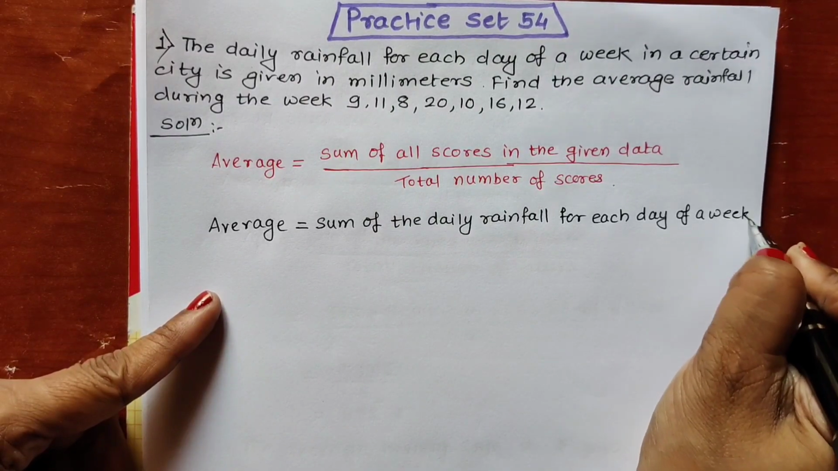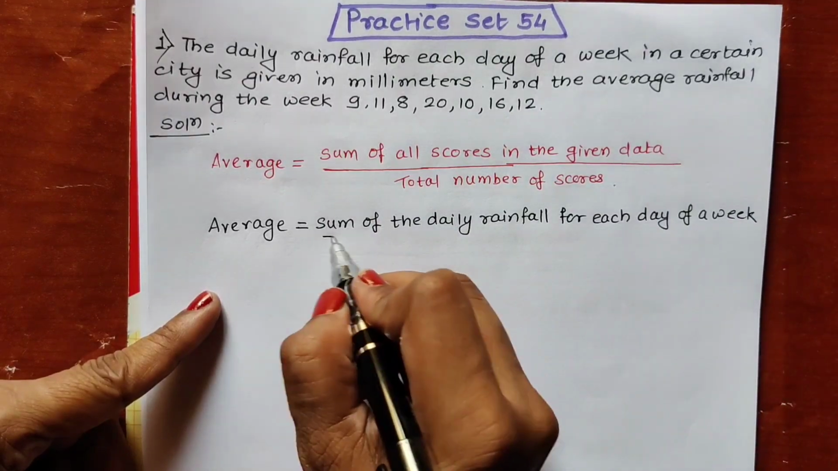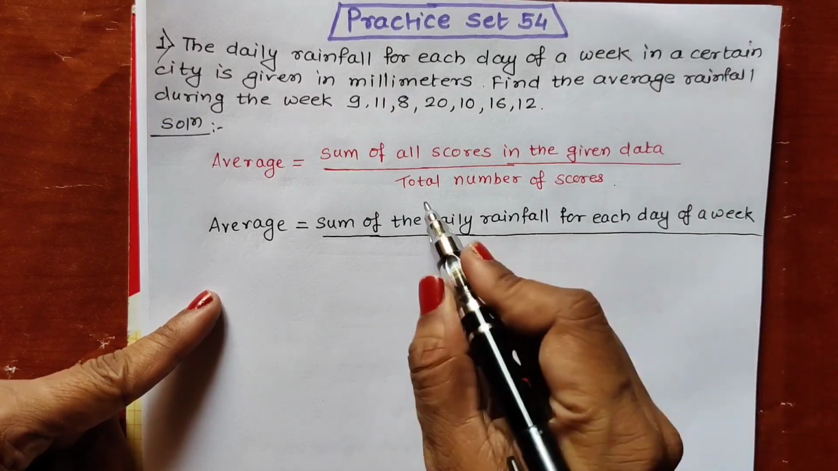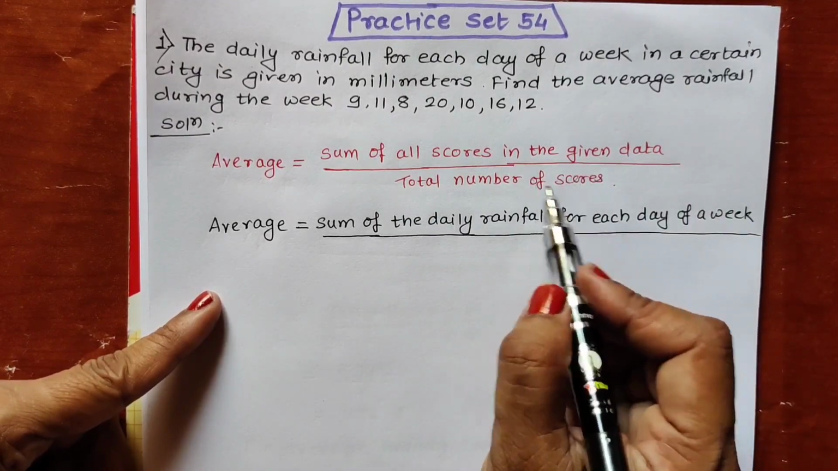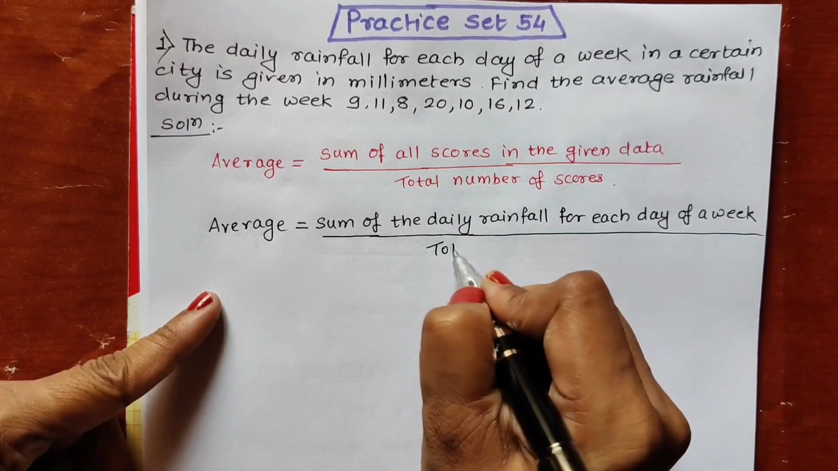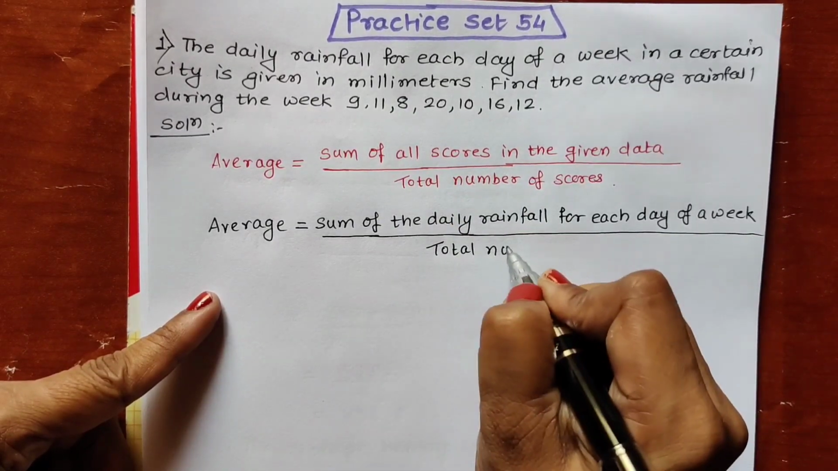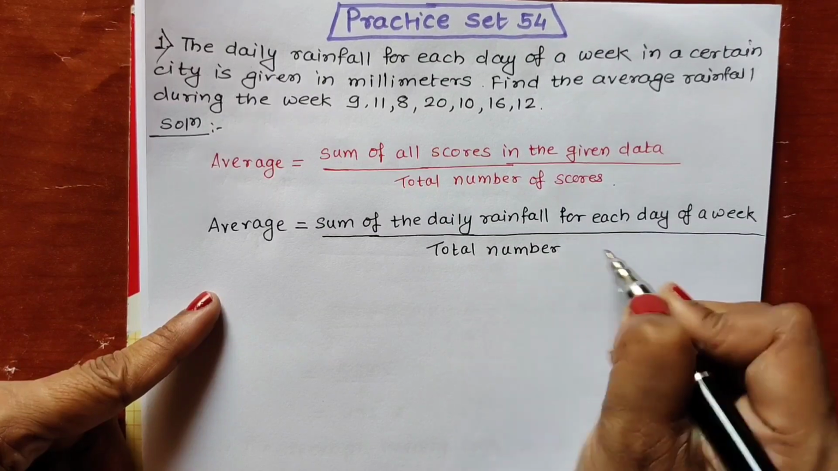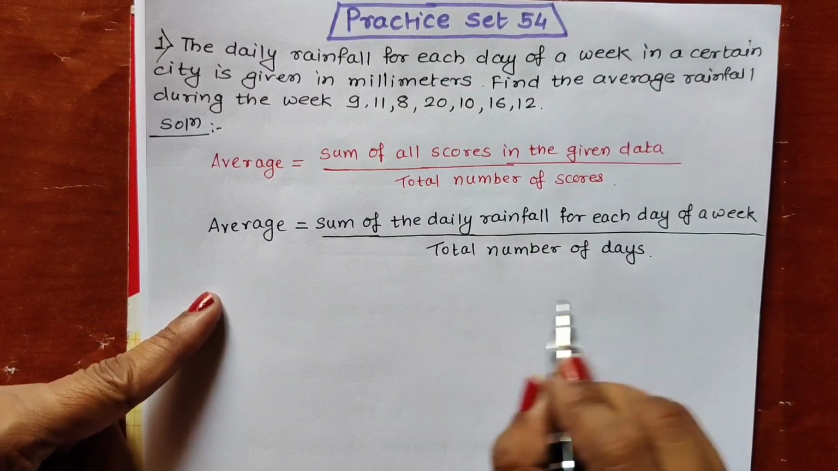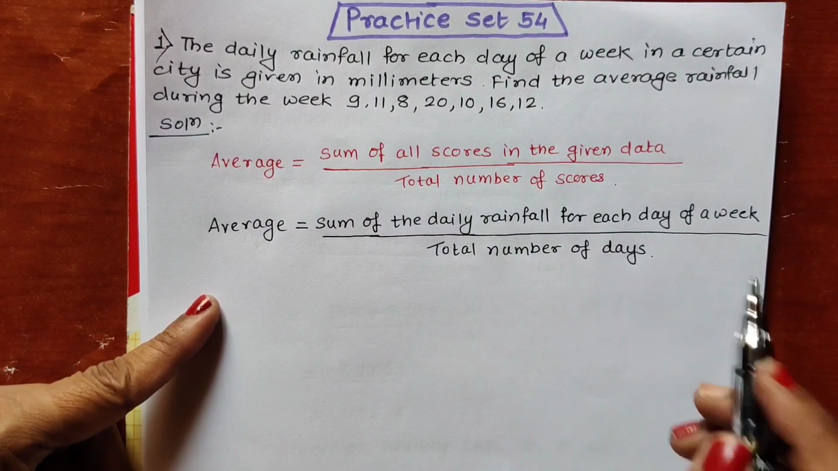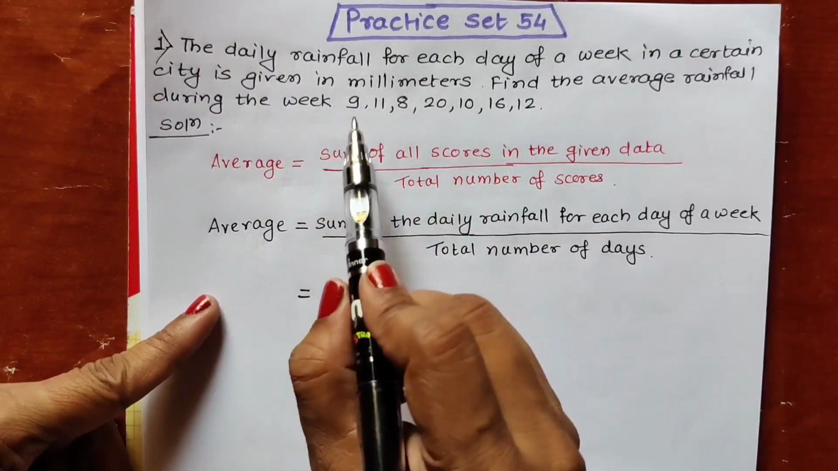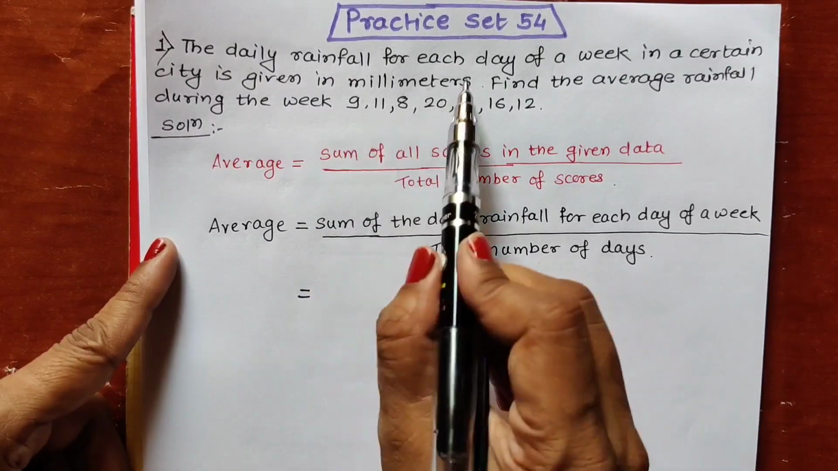Okay, so we have to do sum of daily rainfall for each day of a week, and then upon what is their total number of scores. Now scores are the days here. So total number of days in a week. Instead of writing days in a week, I will be writing only days, total number of days. Now what we have to do, we have to add all the rainfall for every day.